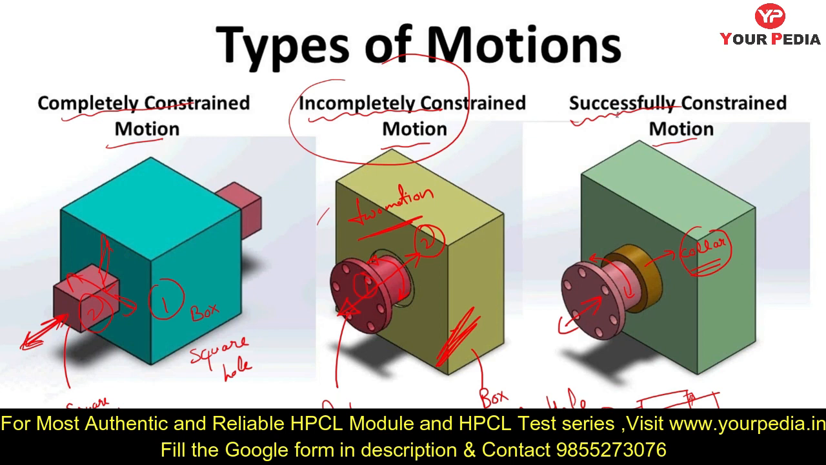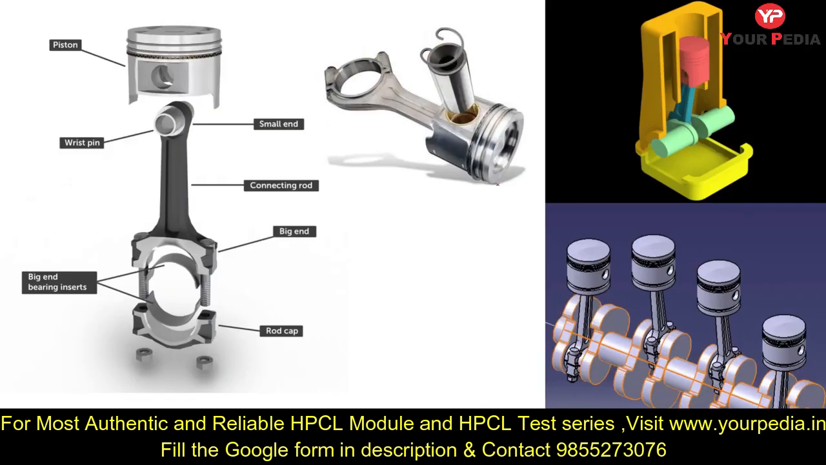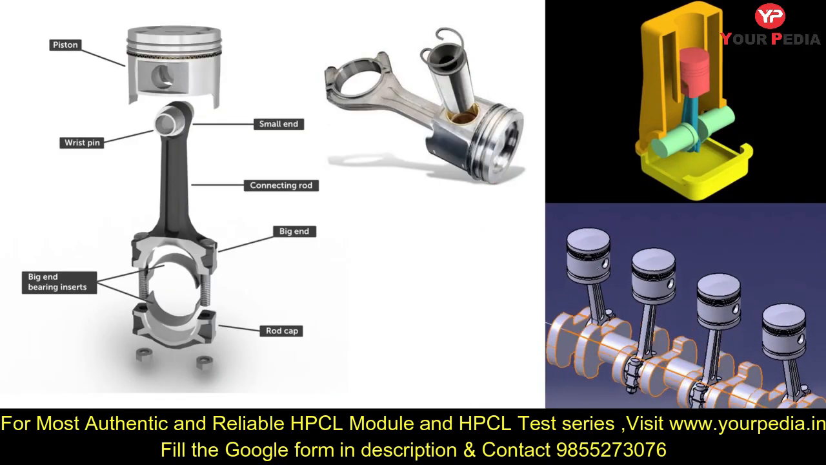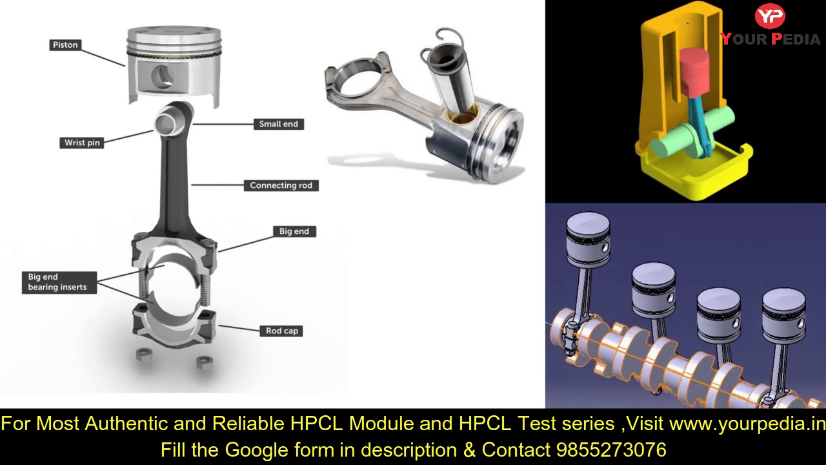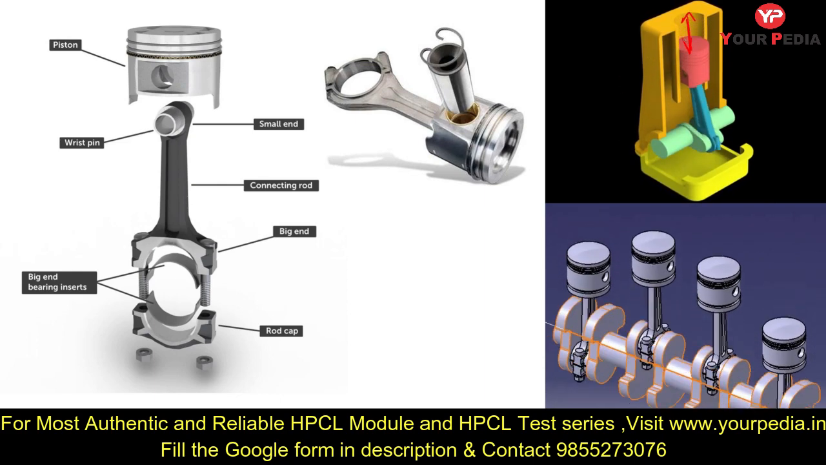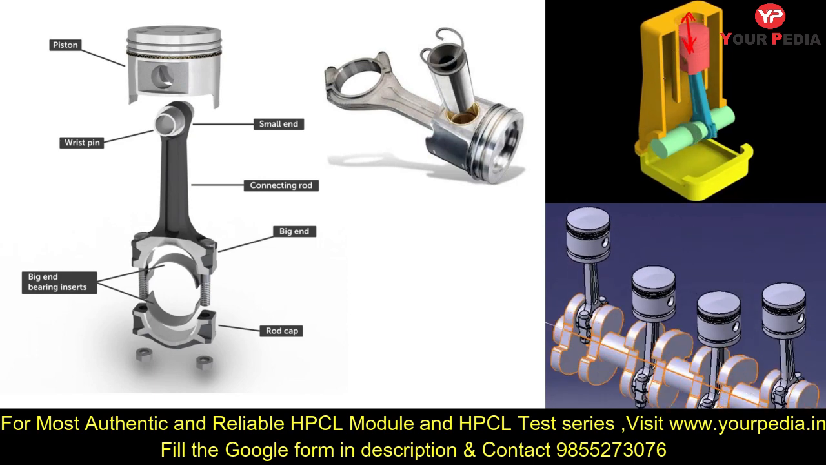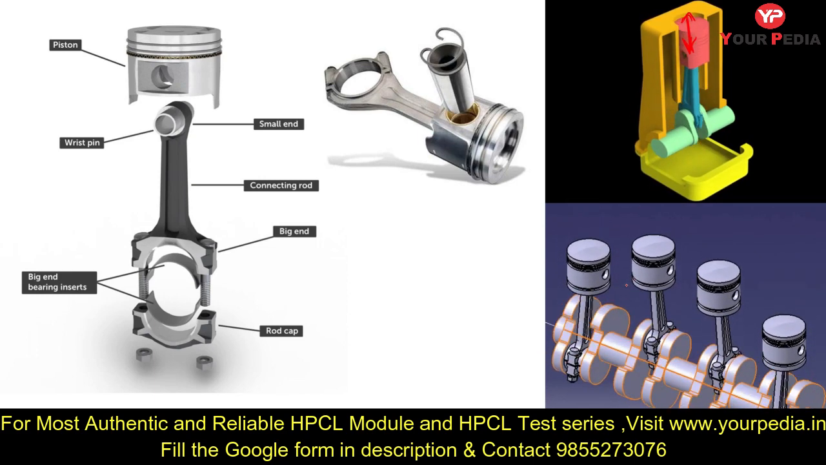So now motion is possible in one direction only, but it is possible by using an external element. When you use an external element or a link, it is called successfully constrained motion. But if it is in one direction without using any external link or element, then it is called completely constrained motion. In case of your piston cylinder arrangement, the piston can move only in one direction, like in this direction. Here you can see, automatically, when you assemble, the piston can move in one direction only.